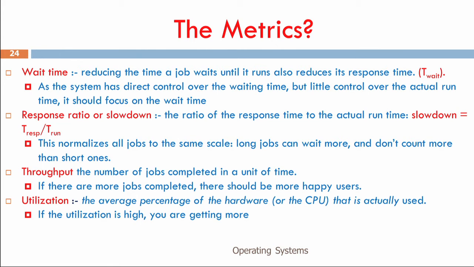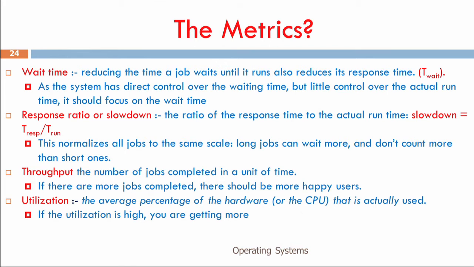There is also something called response ratio or slowdown, which is the ratio of T response divided by T runtime. This is the ratio of the response time to the actual runtime, and it is very important because it normalizes all jobs to the same scale. By this we get an understanding of how each job should be treated.